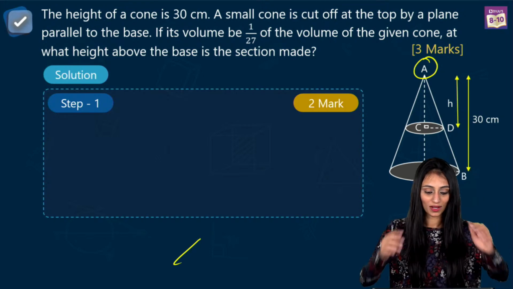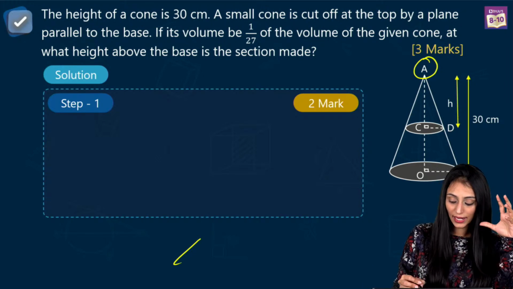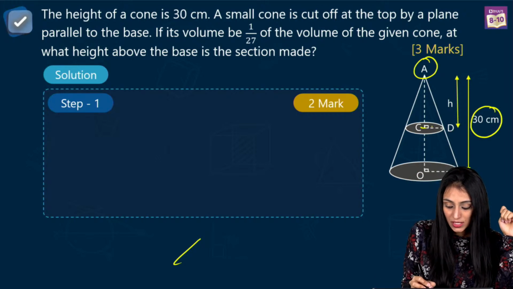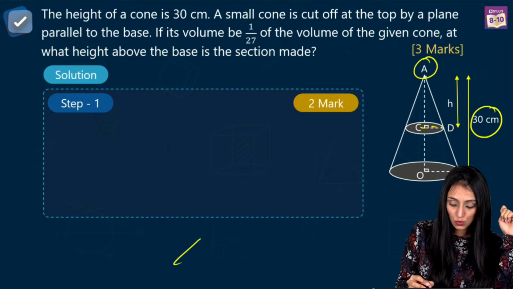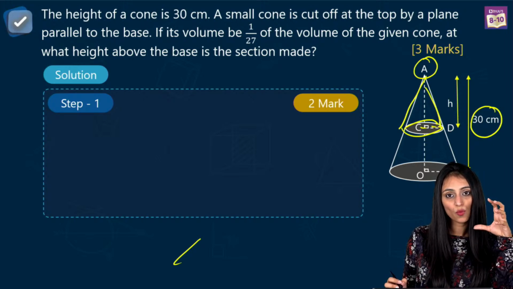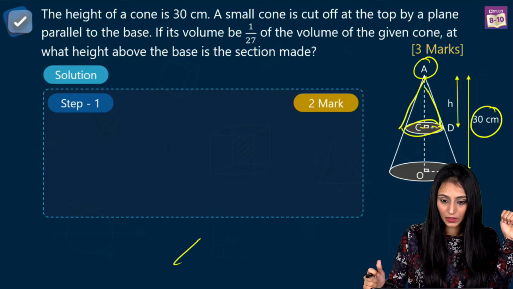That's okay, Surajpal. Now, the question is saying that this bigger cone has a height of 30 centimeters. This entire height is 30 centimeters. Now, a section is made from here, so we have a smaller cone. The question is saying that the volume of the smaller cone is 1 by 27th of the volume of the bigger cone.